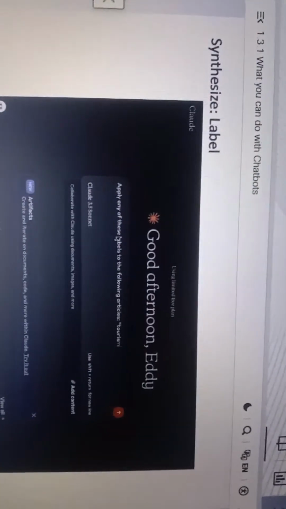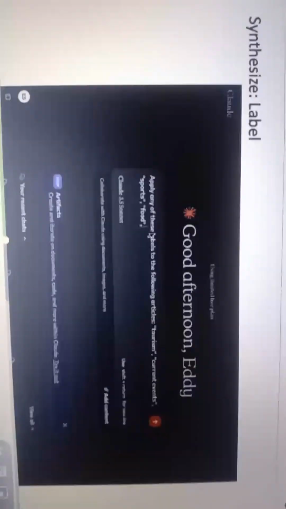And here's an example of the other synthesized task, labeling. You can ask it to give topic labels to the following 3 articles about Paris.